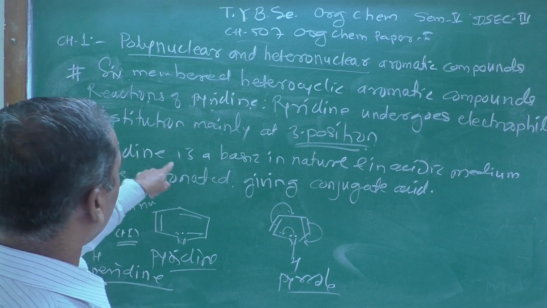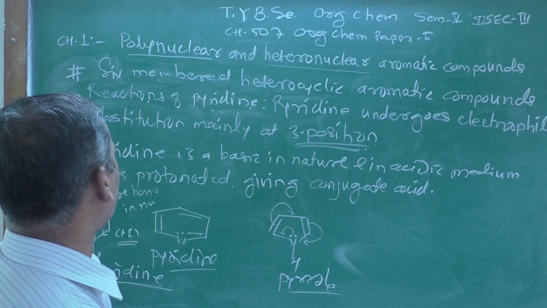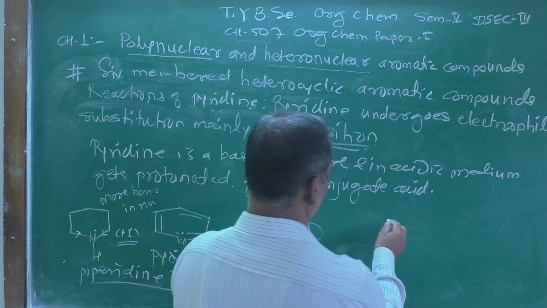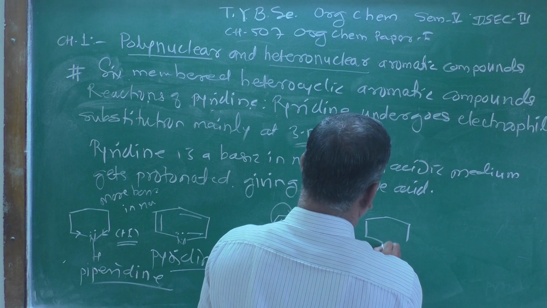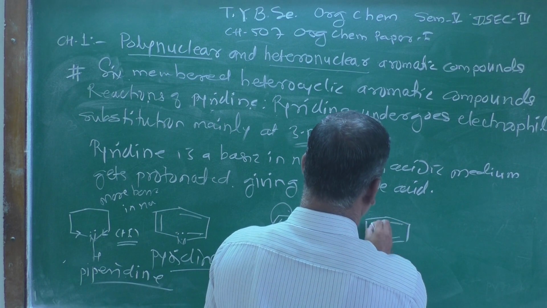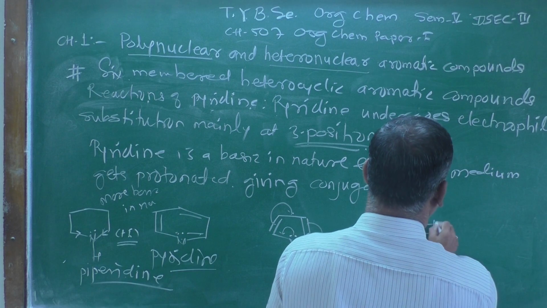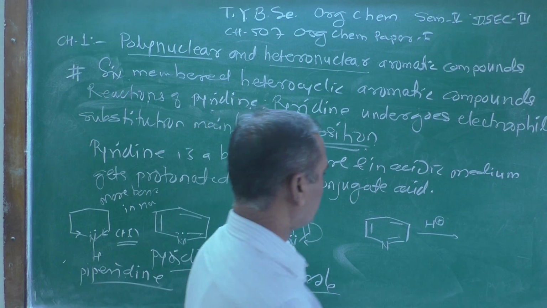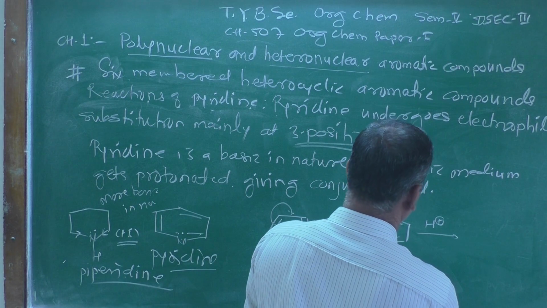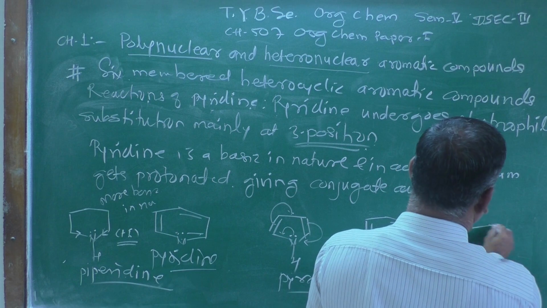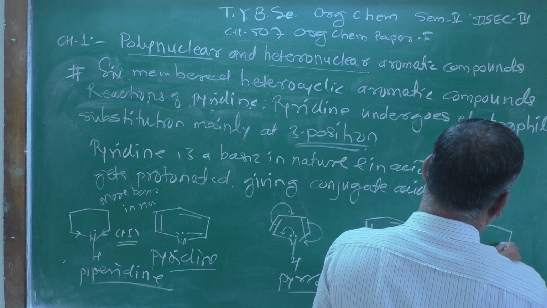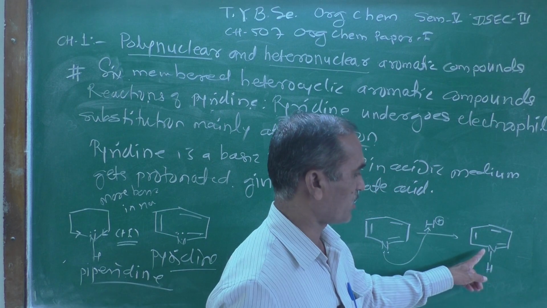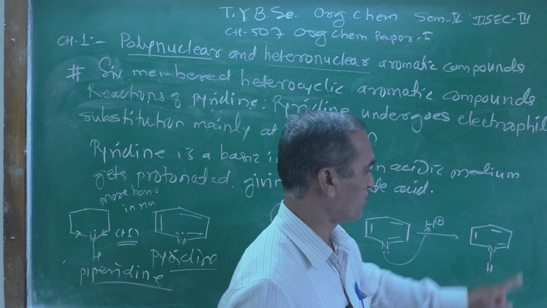And here pyridine is basic in nature and in acidic medium gets protonated giving the conjugate acid. Let us see here. This is the structure of pyridine when it is treated with acid. The lone pair can easily attack that proton, and you will get this type of structure. Now look, the nitrogen atom has 4 bonds, 1, 2, 3 and 4.